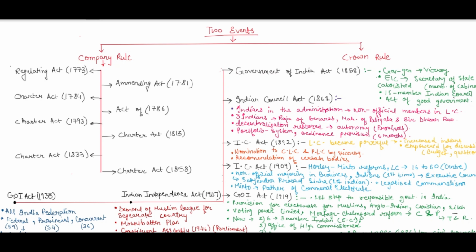Okay. So voting power was limited. That means not everyone was getting the voting power. There was a special category or criteria for a person to be eligible to vote for these communities. So if I'm here, I can sense that there must be a confusion: I'm saying the communal electorate was there, then why is it mentioned over here? If you remember, in the Act of 1909, the Morley-Minto reforms, only Muslims were getting the separate electorate. And in the Government of India Act of 1919, not only the Muslims but other communities were also getting the separate electorate.